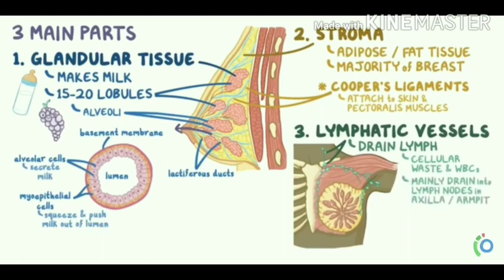The second part is the stroma. Here the blue colored lines surround the glandular tissues and contain adipose tissue. Adipose tissue is the fat tissue, and this makes up the majority of the breast. These are ligaments, called Cooper ligaments.